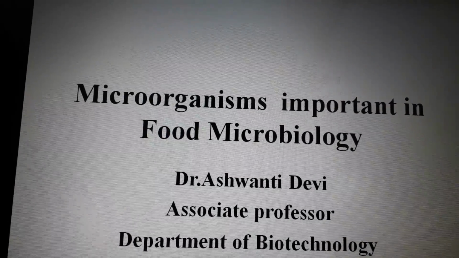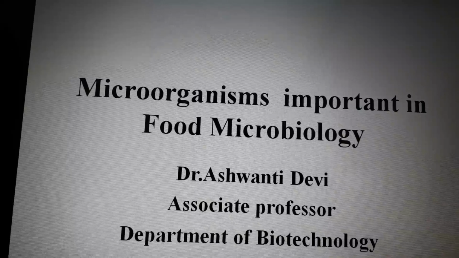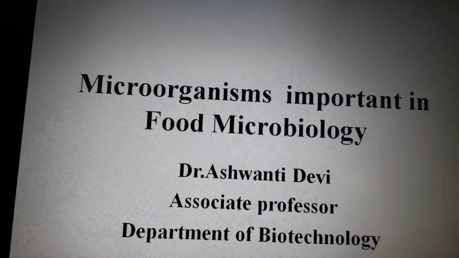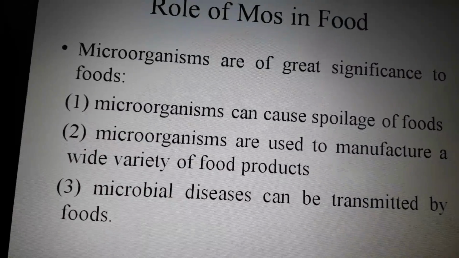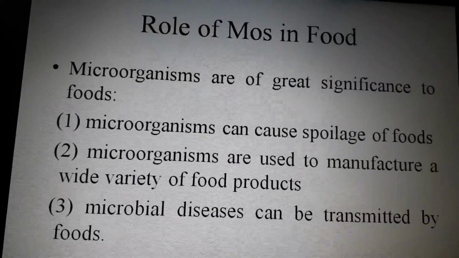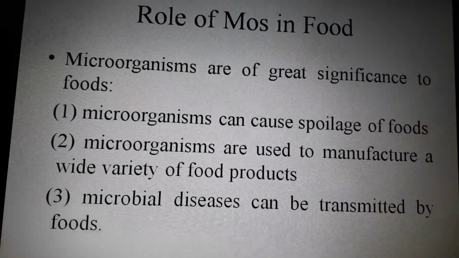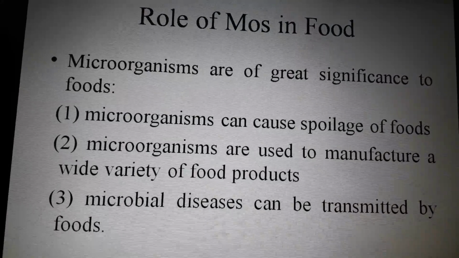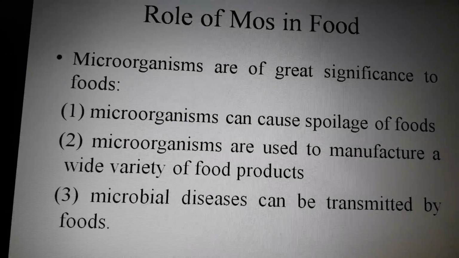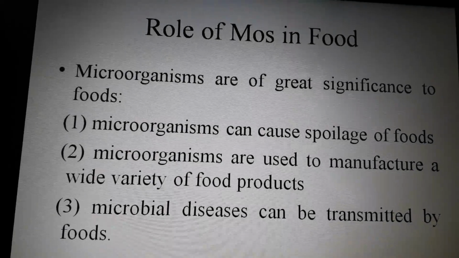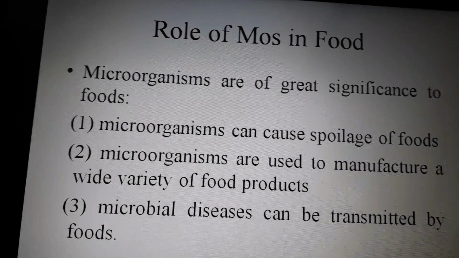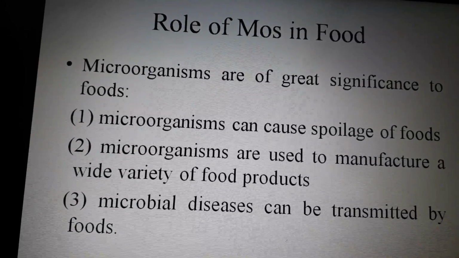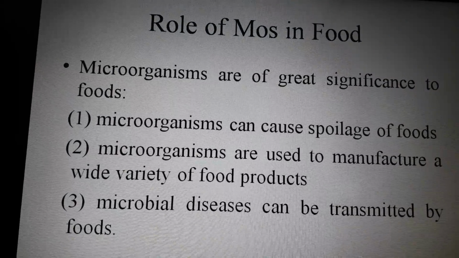Today in food microbiology we are dealing with the microorganisms which are important in food microbiology. Means, what are the different types of organisms which are present in food, and how they are beneficial to us and how they are harmful to a food product. So when we are dealing with the role of microorganisms in food, they can cause spoilage of the food as well as they have a beneficial role in the food.